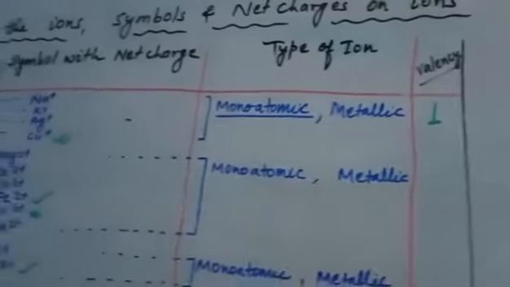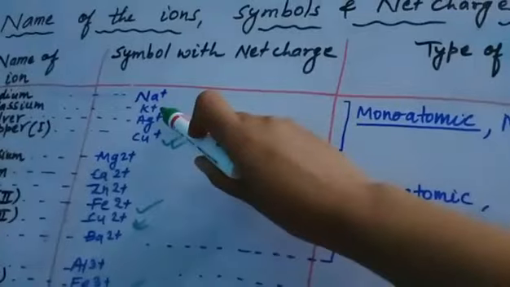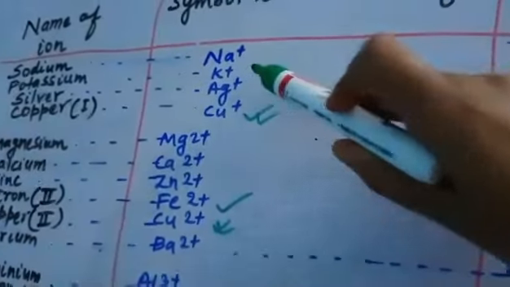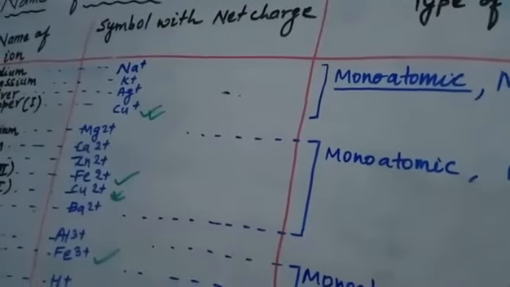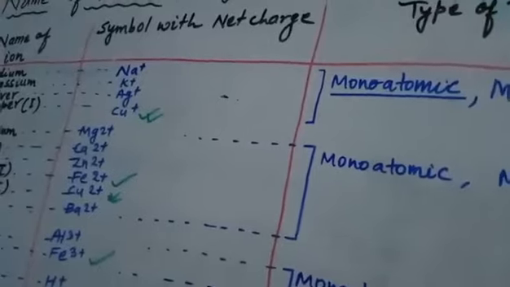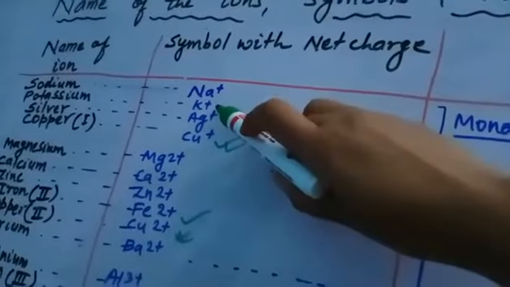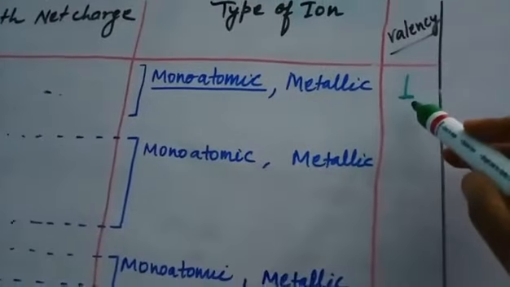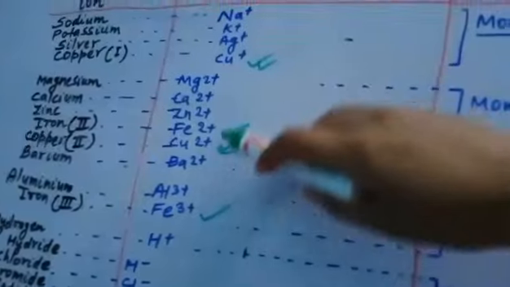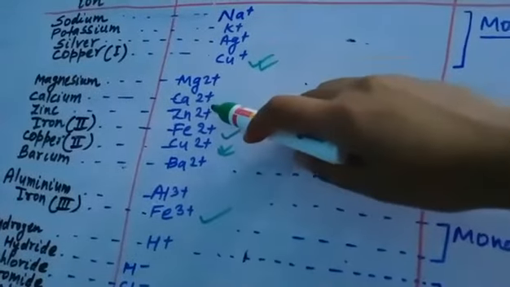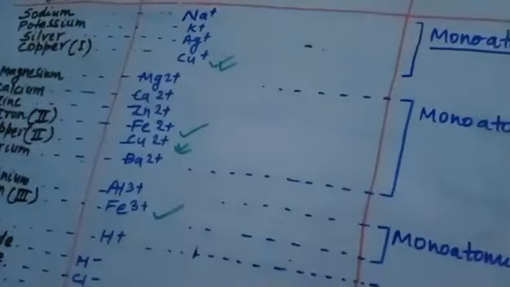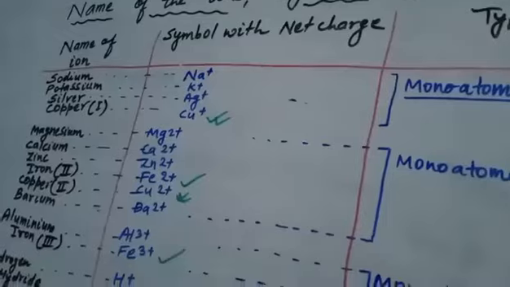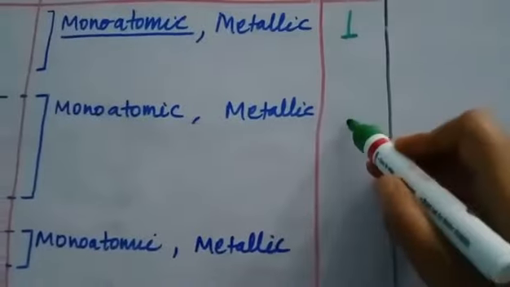Okay. What is the valency of potassium? 1. We have to just ignore the positive and negative signs, and just see the number of positive and negative charges. What is the number of positive charge here? 1. Here also 1. Here also 1. So we can say that these 4 have valency 1. Now we will see this bulk of metals, that is Mg2+, Ca2+, Zn2+, Fe2+, Cu2+, Ba2+. They all have net 2 positive charges. So valency here is 2.